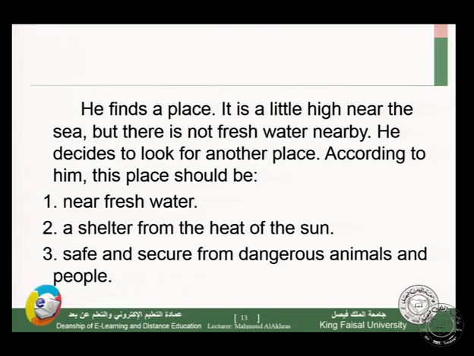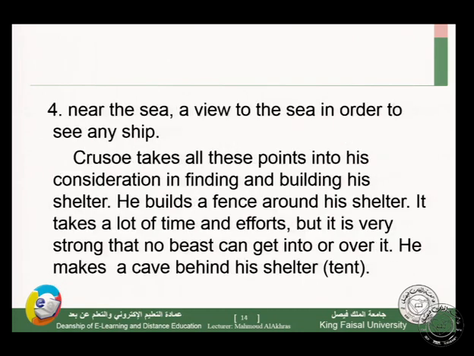The third condition, it must be safe and secure from dangerous animals and people. The fourth one, it must be near the sea in order to see other ships and to have a view. You can see a view to the sea in order to see any ship from this position. So it must be near the sea. Crusoe takes all these points and conditions into his consideration in finding and building his shelter.